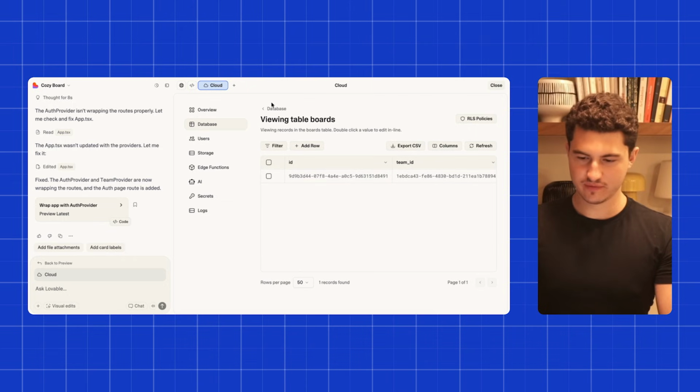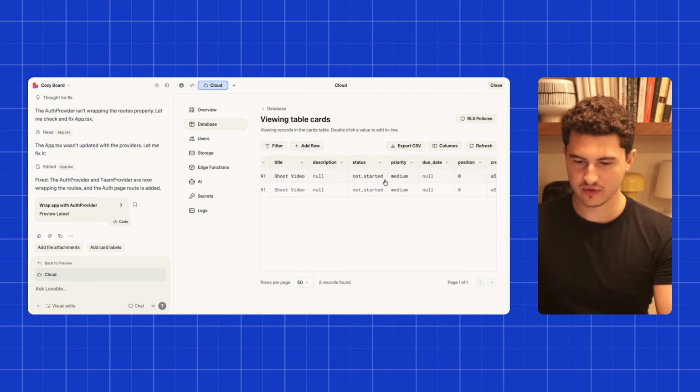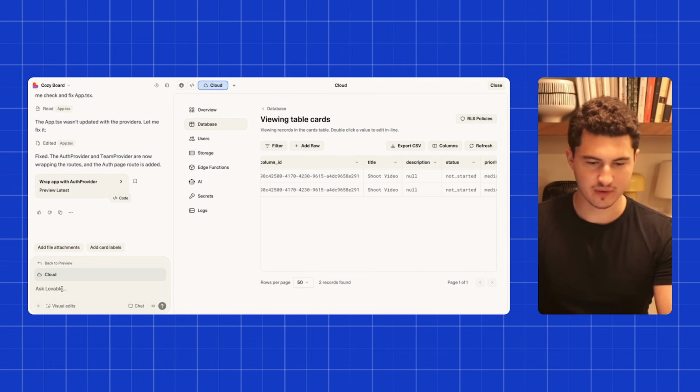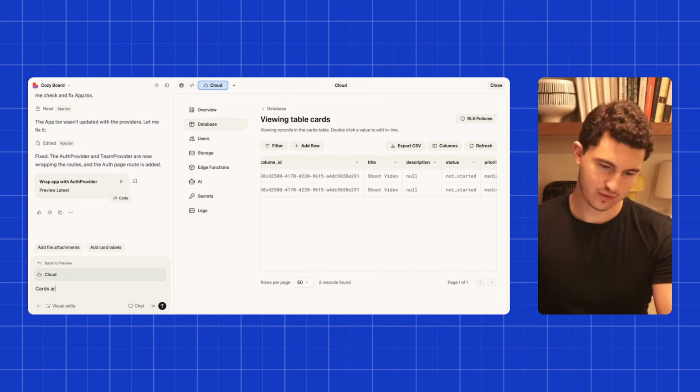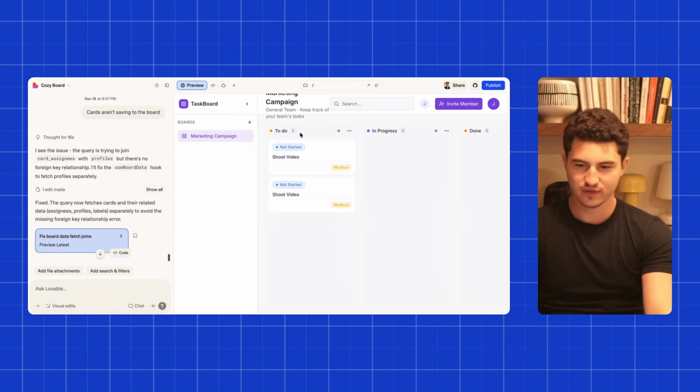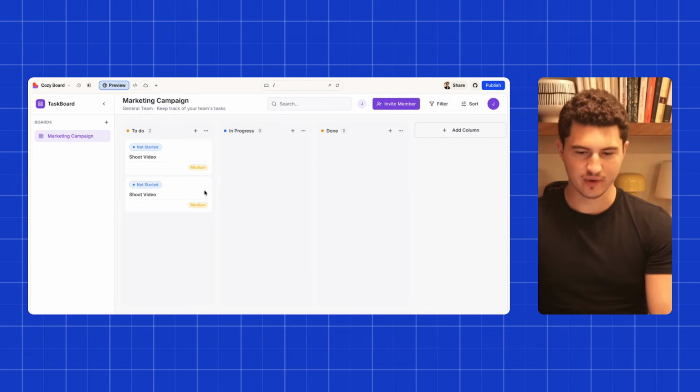So we have the board that was created. We have two cards. What I want to check here is if they're actually being saved to the correct board. And it doesn't seem like there's anything to link it back to a board, so I think that's the issue. Cards aren't saving to the board. Let's try that. Okay, so it looks like it fixed it here, and you can see we now have the cards showing up on the board, so that was pretty easy.